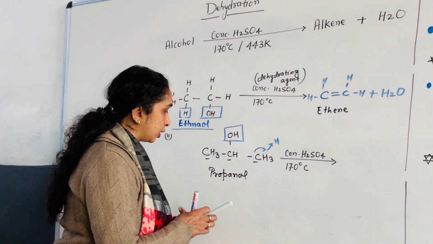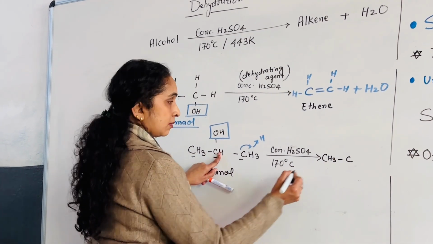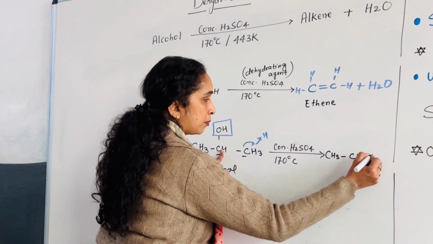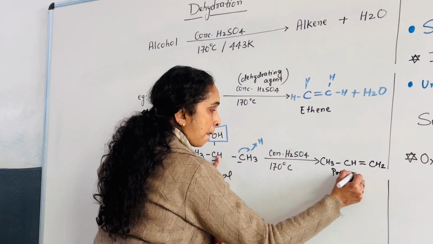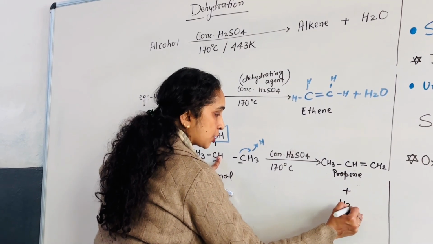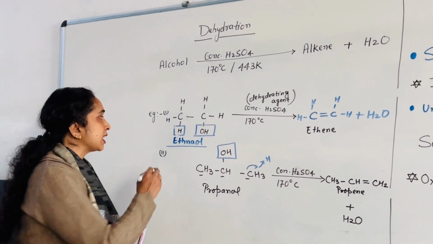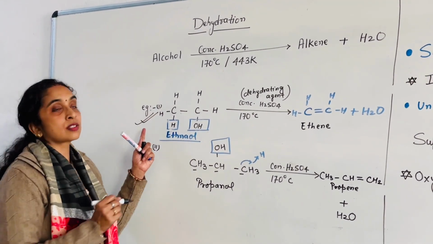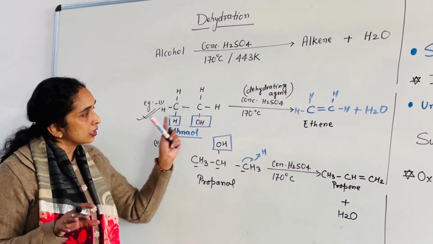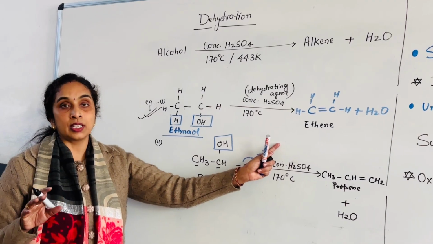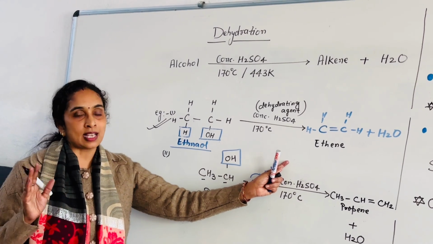How is it converted into propene? CH3 CH double bond CH2, and this is propene, with the elimination of one water molecule. This is dehydration. So this reaction is very, very important and it is in your syllabus. If the question is asked, you write this equation, because this equation is given in your NCERT and we have to follow NCERT during the board examination.